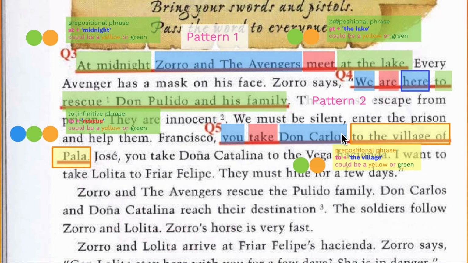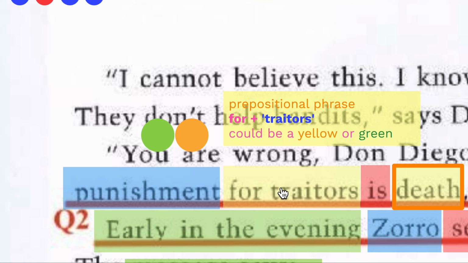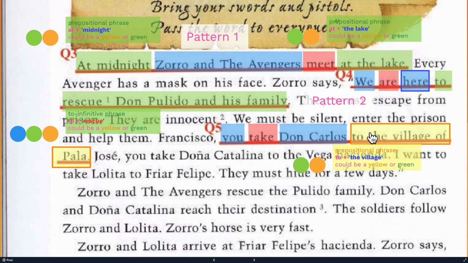So it is another kind of pattern: blue, red, blue, and a border yellow. What is a border yellow? A border yellow is different from a yellow. Look at "punishment for traitors." "For traitors" is not a necessary part of the sentence. You can easily drop it without affecting the whole sentence. However, if you drop "to the village of Pala," the meaning of the sentence changes.